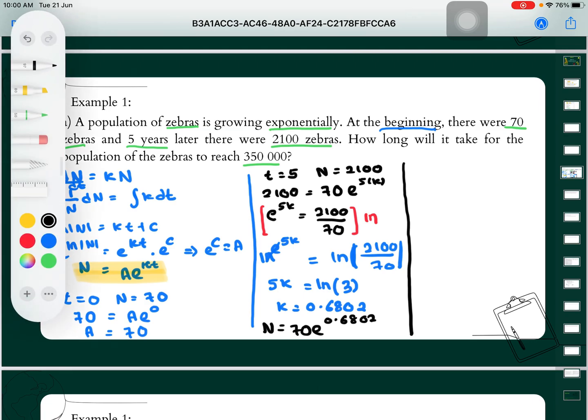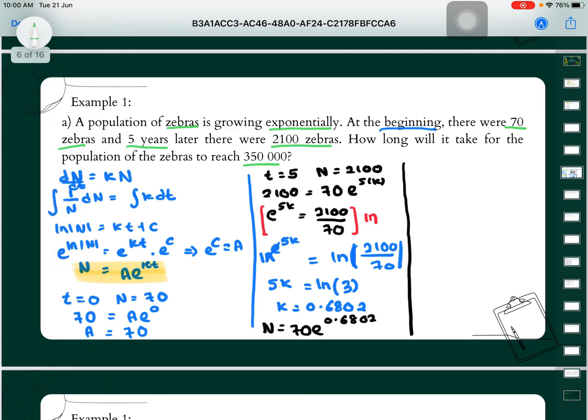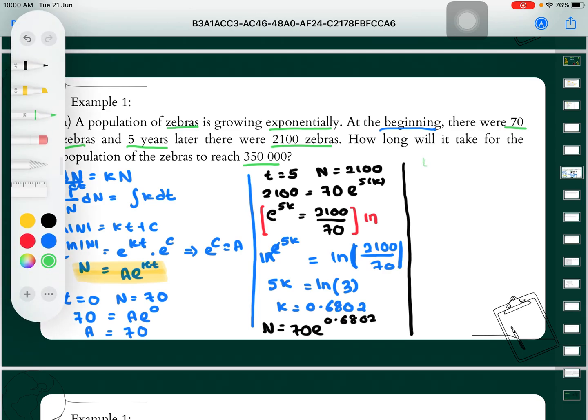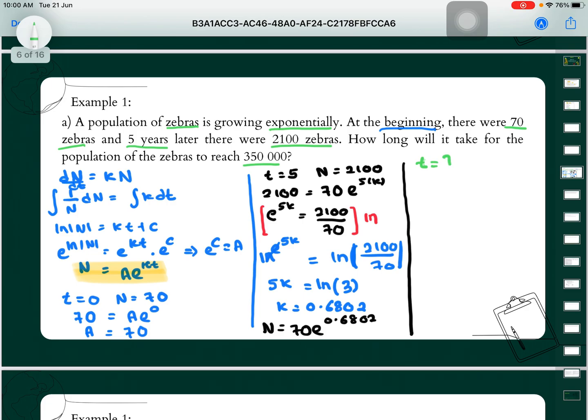From here we are also given the next part: when t is equal to what? The question wants us to find the time. So when t is equal to what, our n is equal to 350,000. At here we just replace our n equal to 350,000.